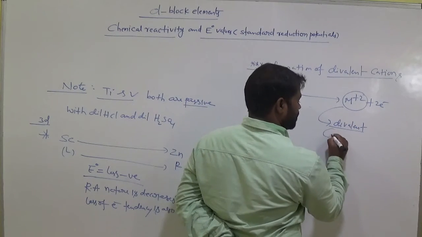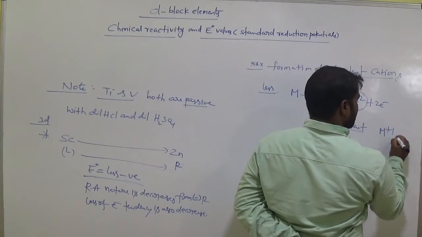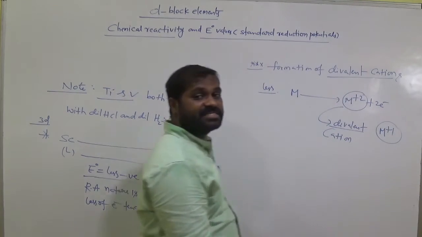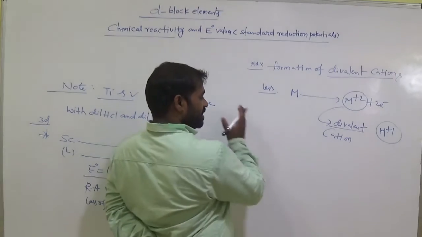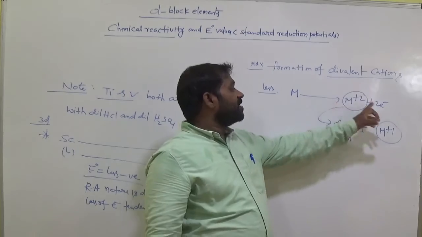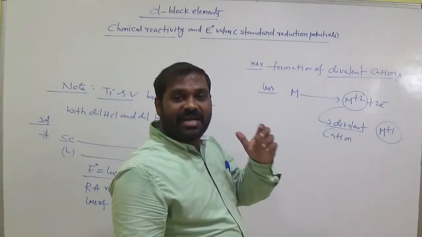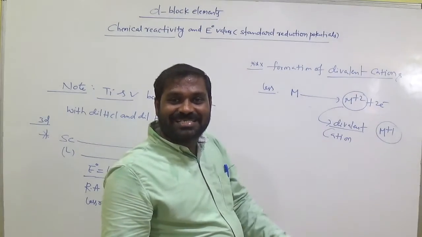Divalent cation means M plus 2. Monovalent cation means M plus 1. Trivalent cation means M plus 3. That means from left to right while we are moving, the tendency of loss of 2 electrons is less. Okay? That means reducing nature tendency decreases.